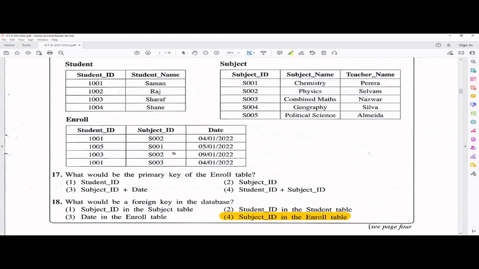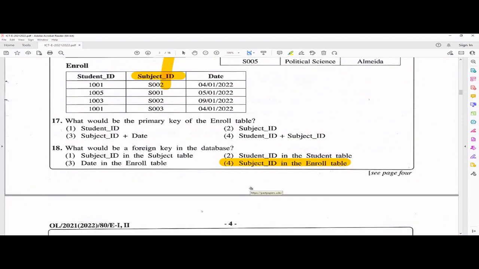From this one, this is acting as subject ID. So this is the foreign key in this table. But with this one, you can go to your subject table and get more information, because in here, it is acting as the primary key. So here it's a foreign key, but here it's a primary key. Right? So 18, the answer is the fourth one.